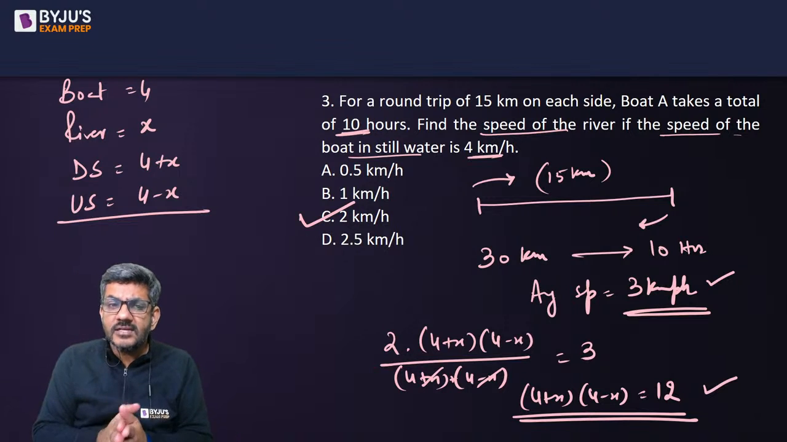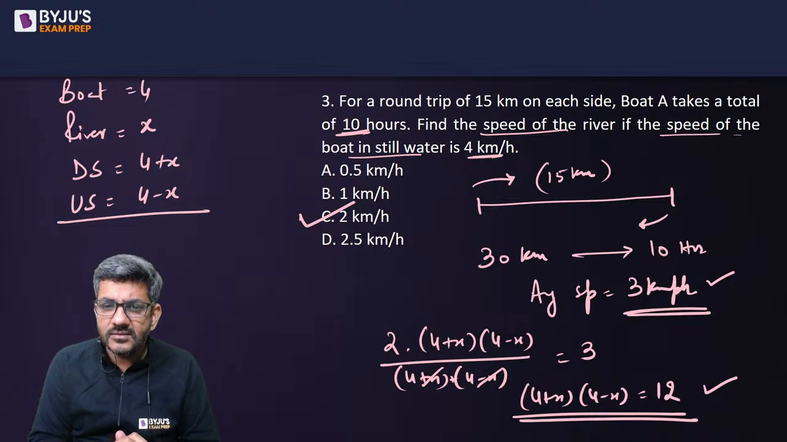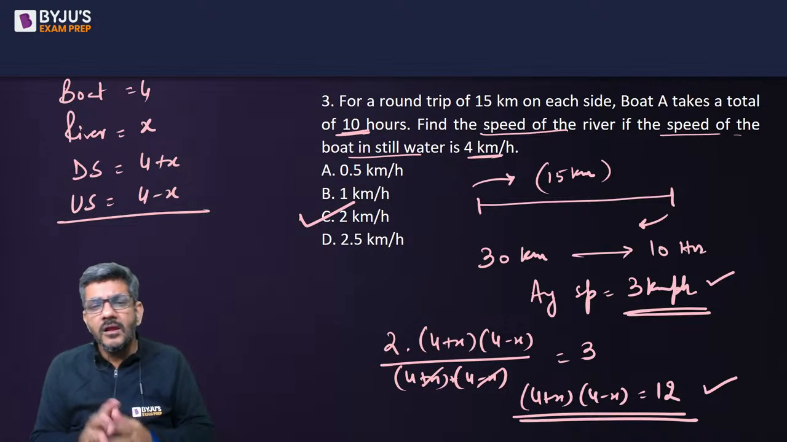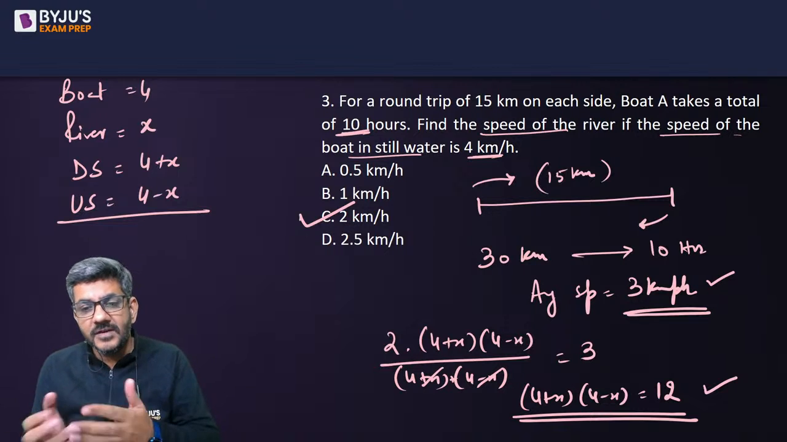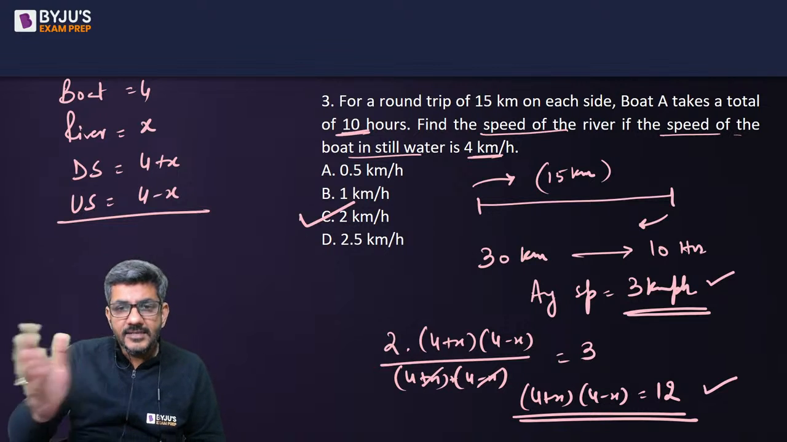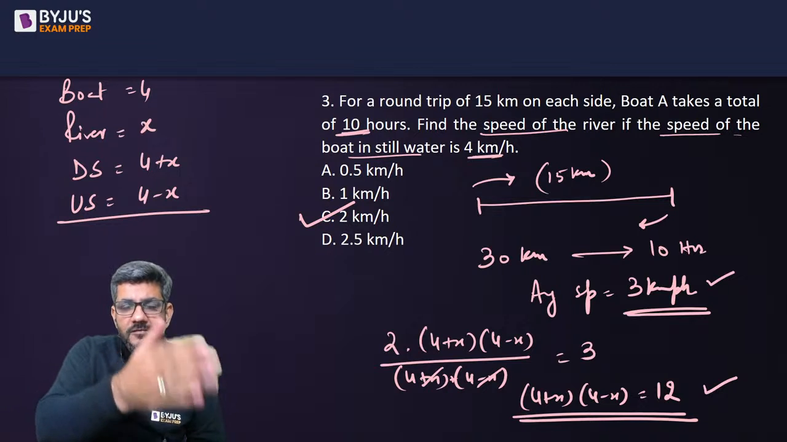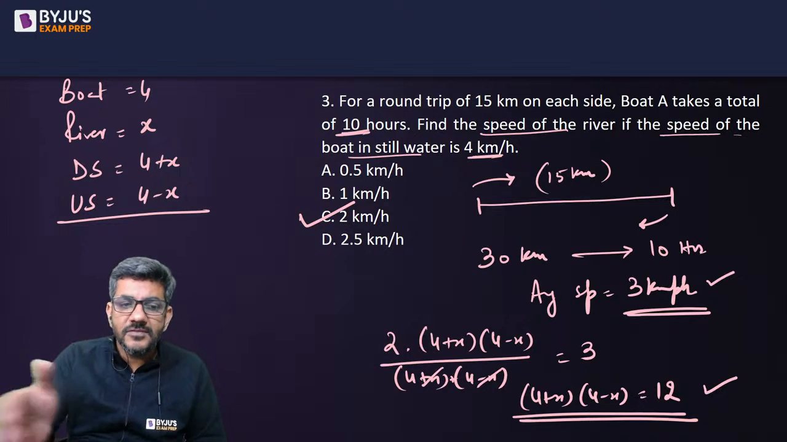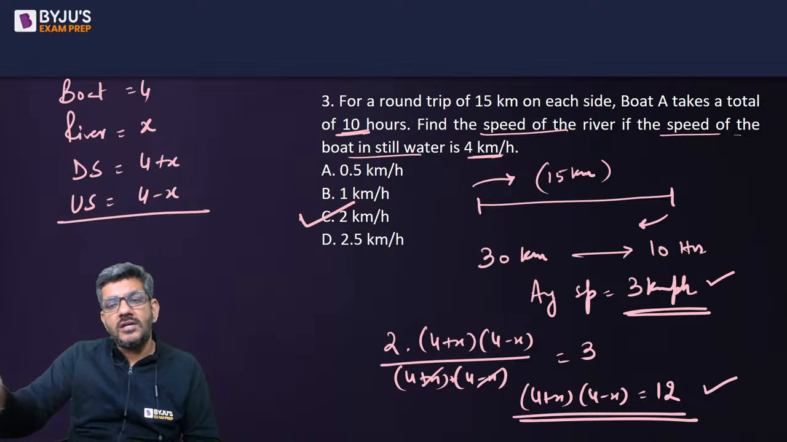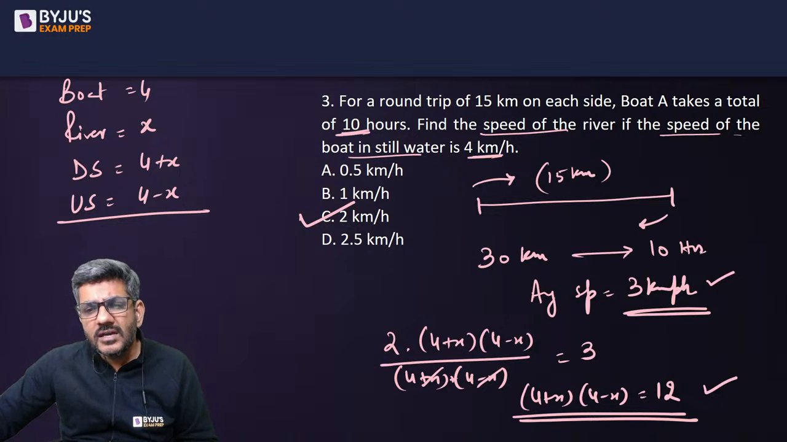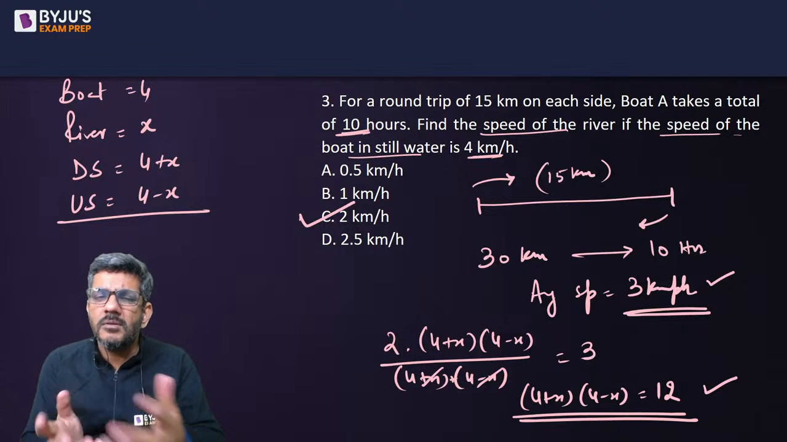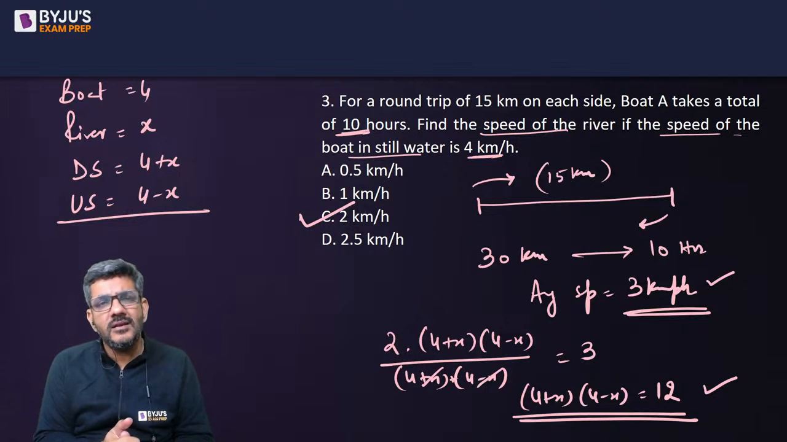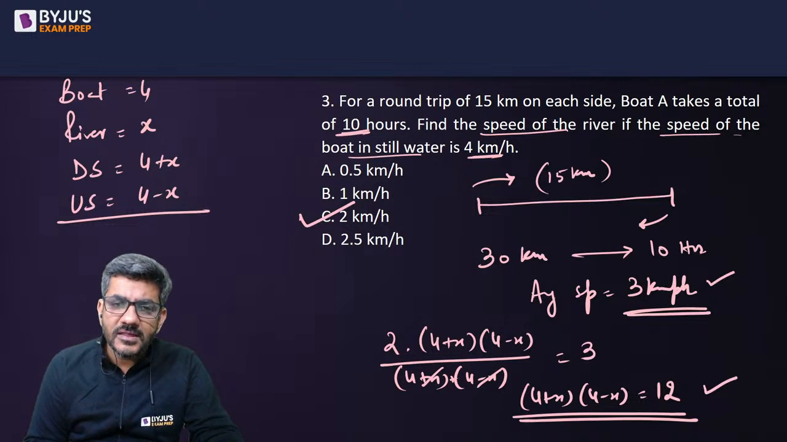Though I am not saying that this is the only way of doing this question, that आप average speed निकाल के ही करेंगे. You can also do something like 15 divided by 4 plus x plus 15 divided by 4 minus x is equal to 10, right? 15 distance traveled at a speed of 4 plus x, 15 traveled at a speed of 4 minus x, total time taken 10 hours है. तो उसको करके भी कर सकता हूं. But generally I normally do these questions by average speed. मुझे वो बेहतर लगता है इसलिए कर रहा हूं. Otherwise even that method would have been correct.